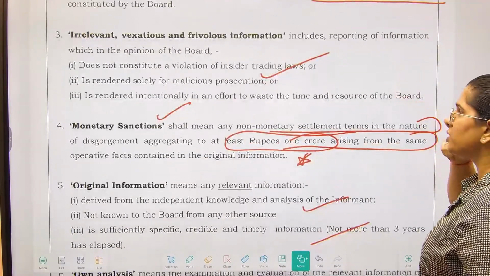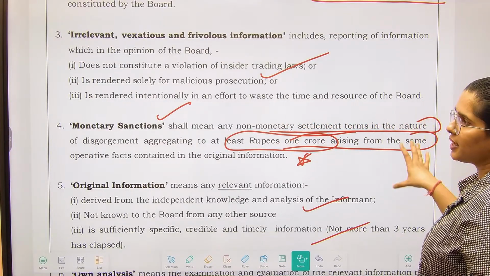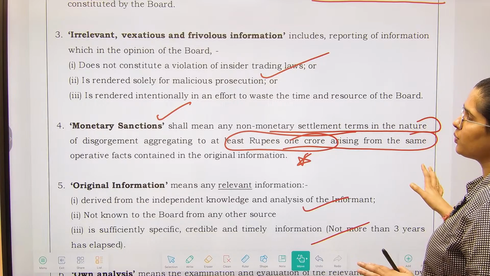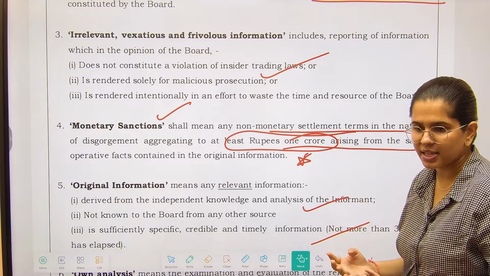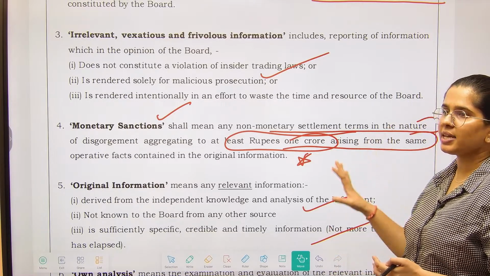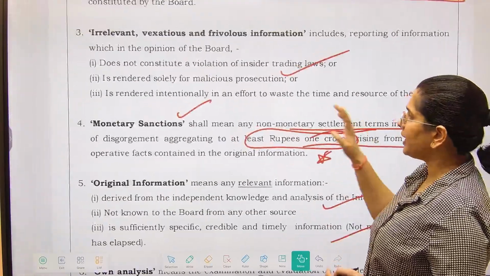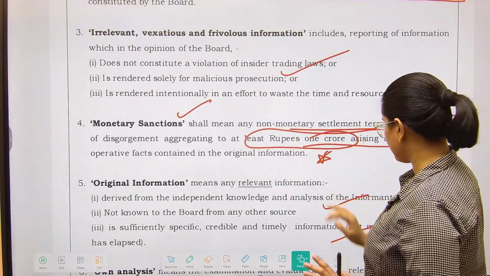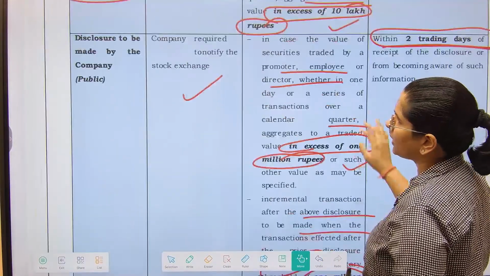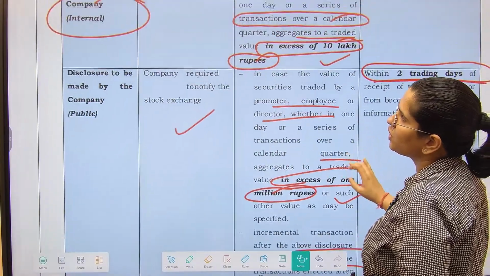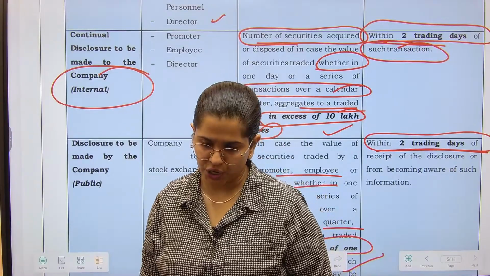Monetary sanctions shall mean any non-monetary settlement terms in the nature of disgorgement aggregating to at least rupee 1 crore arising from the same operative facts, right? So the information that has been disclosed involves the disgorgement of at least rupee 1 crore. Please remember this, and this particular chart as well. The company is required to notify the stock exchange about the disclosures which need to be made.